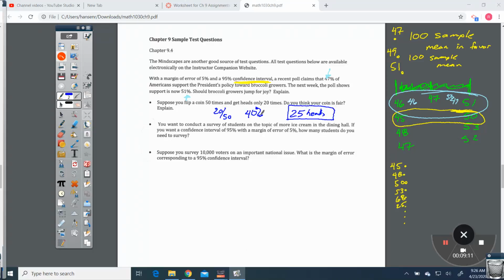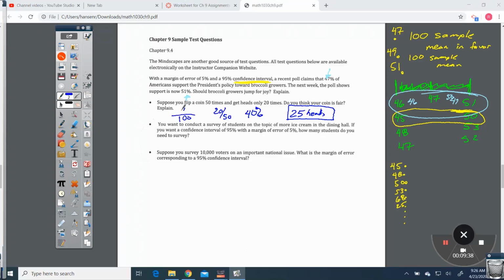So is that very far off from 20? You're probably not too far off. Like I said, we can do some statistics and look at it more precisely. But anyways, that's probably not that far off. Do you think your coin is fair? Most likely.